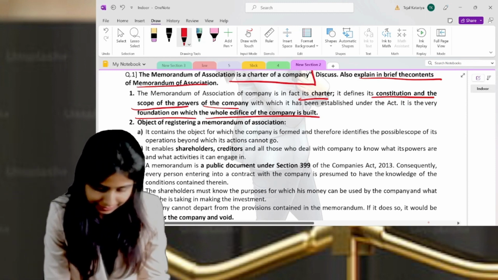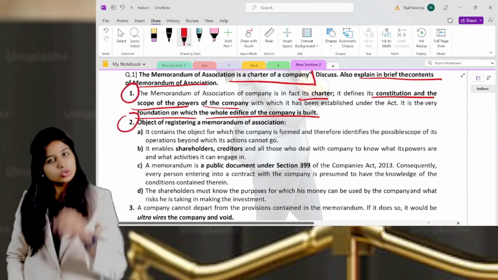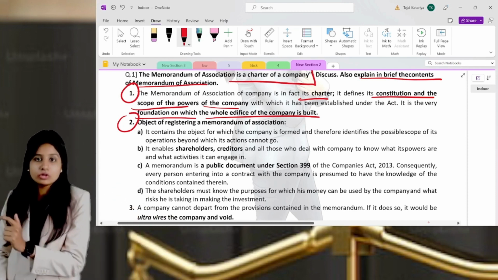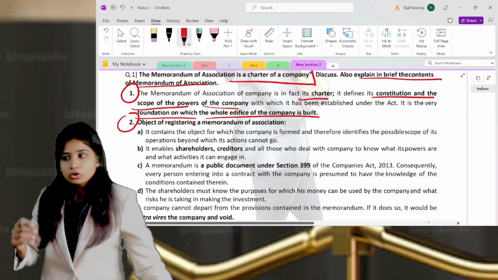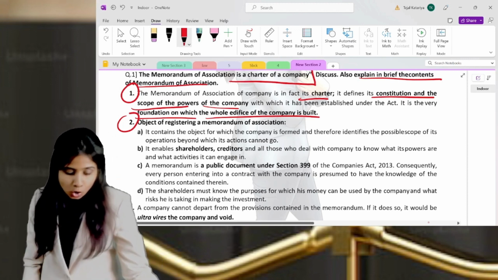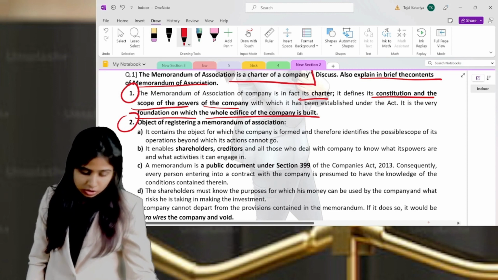And then the second point. This is the first point, and it should be written as it is, because these points have keywords the examiners are looking for. So please, write the first point as it is. The second point is the object of registering the memorandum of association.